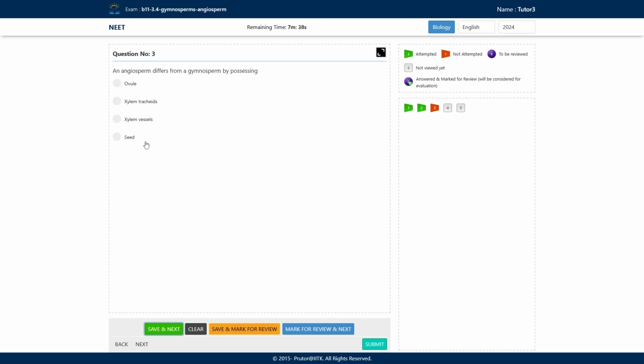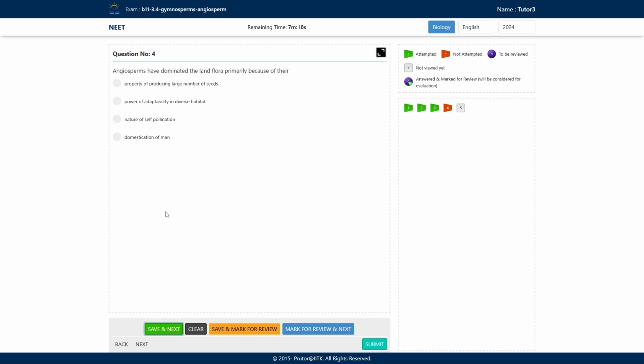Vessels are absent in gymnosperms. Only Ephedra is an exception, Ephedra bears vessels. So I'll opt for this and move to the next question.